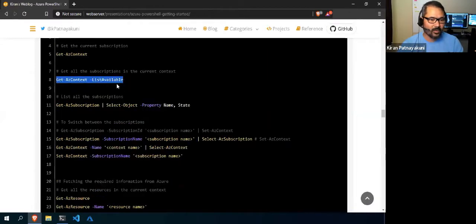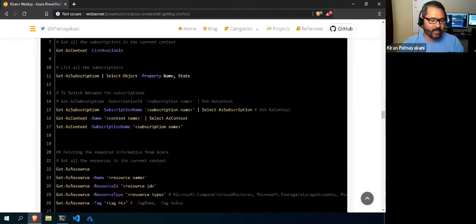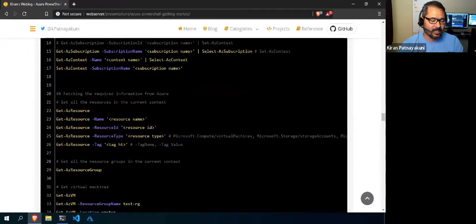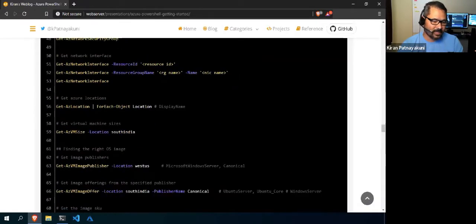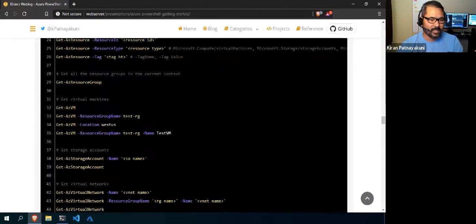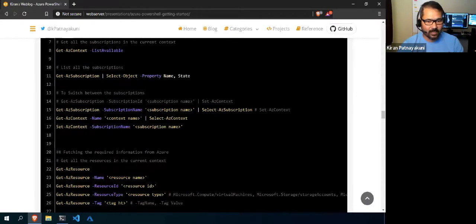Right, so till here we have seen this, and now we will see what subscriptions we have and how to switch between the subscriptions, and further how we can list the resources, how to create them, and how to get other information. We can see that in today's session. I believe it will be a little extended, but still I'll try to complete within the timeline.